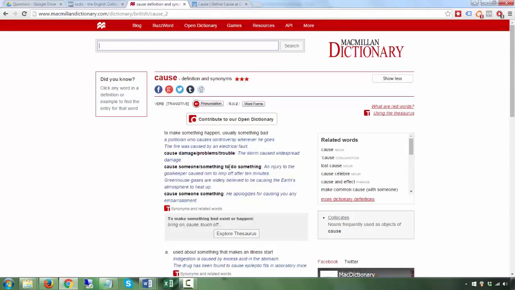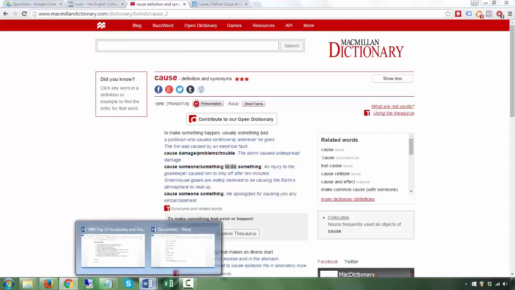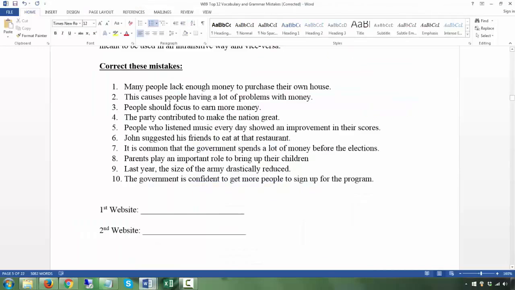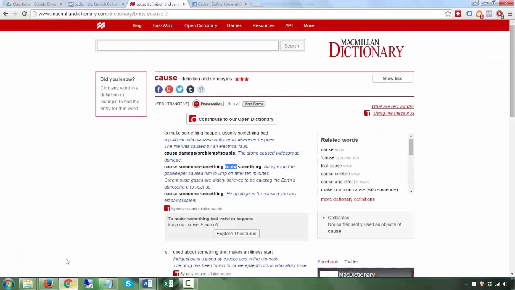Cause someone to do. See, the word pattern here is cause plus object, noun, plus to plus base. So the to plus base is the pattern: verb, noun, to plus base. And that is precisely the mistake here. Causes people to plus base, to have, not having. And you can only realize this mistake and find out what's wrong with the previous sentence if you go to a good dictionary like this that actually gives you the word patterns.